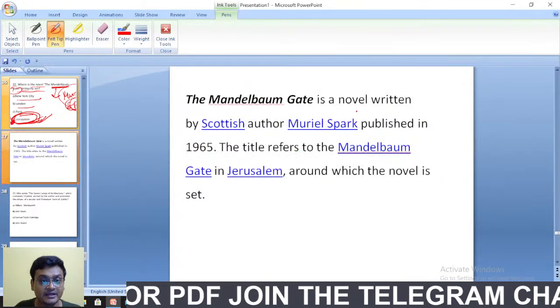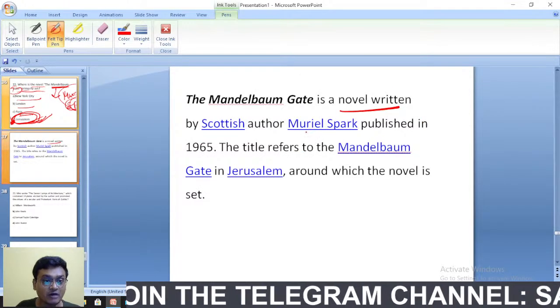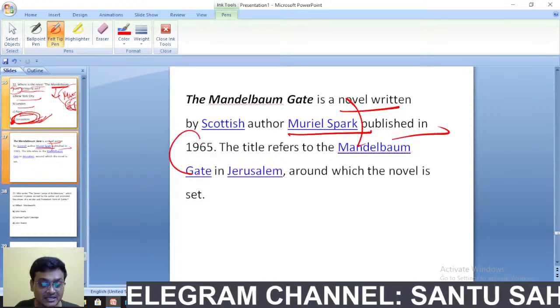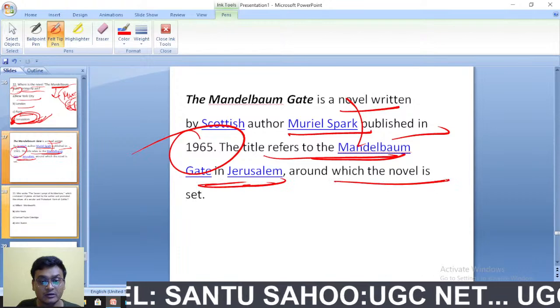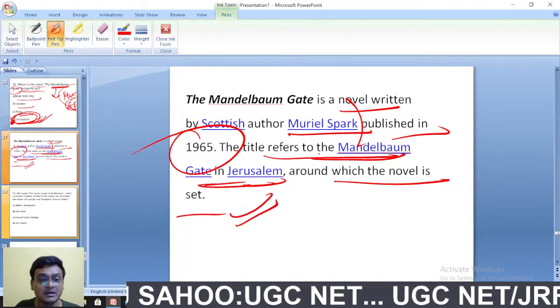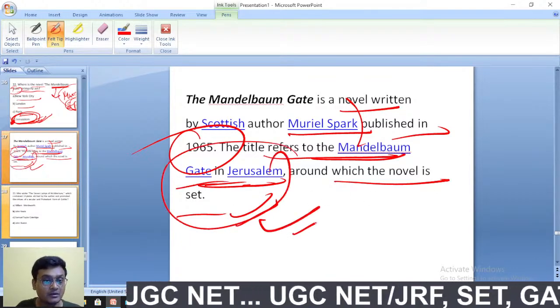The Mandelbaum Gate is a novel written by the Scottish novelist Muriel Spark, published in 1965. The title refers to the Mandelbaum Gate in Jerusalem, around which the novel is set.